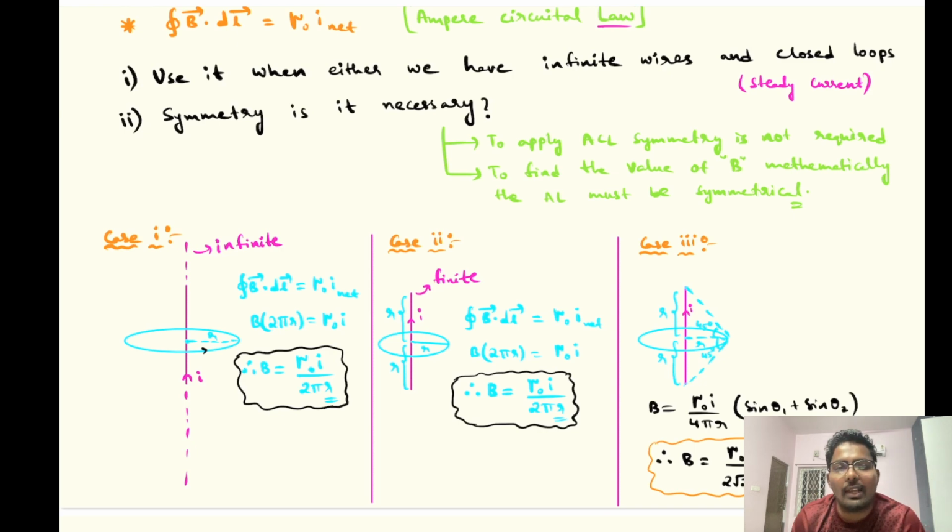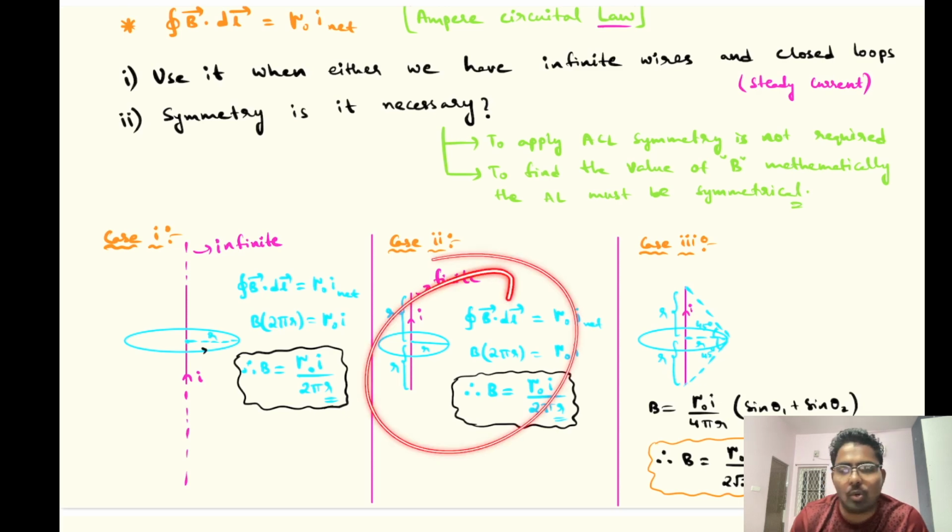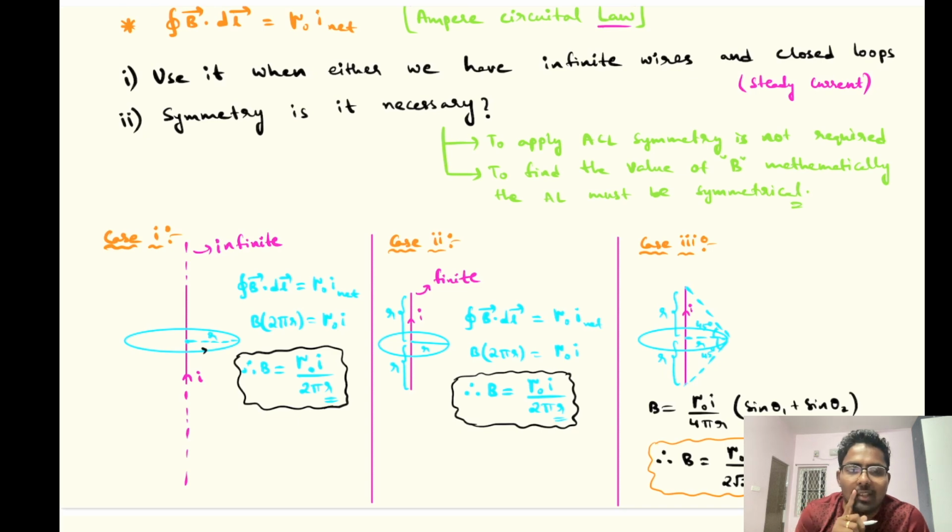So what happened in this case? Why can't we apply it for the finite case? Because we don't know how to apply that formula. As I said, there is no way that laws can be wrong. Laws are always true. If it seems wrong, that means you don't know how to apply it, that you don't have complete clarity of that concept or that formula. So that's what happened here.